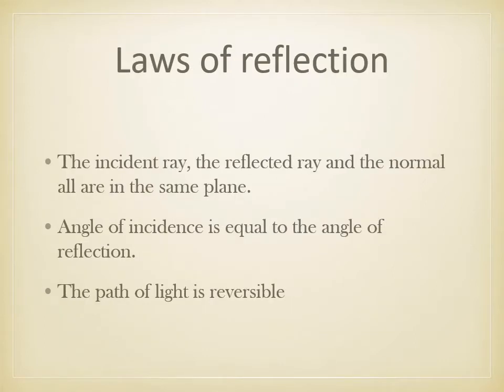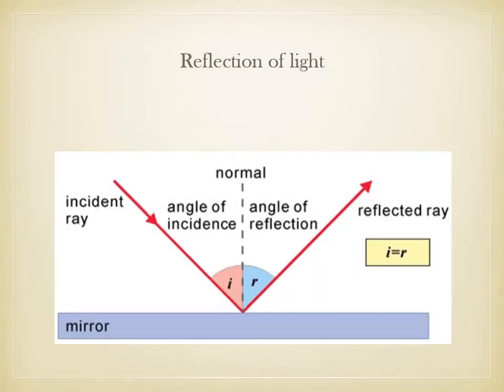The laws of reflection suggest that the incident ray, the reflected ray and the normal are in the same plane, the angle of incidence is equal to the angle of reflection, and the path of light is reversible. This can be seen in this diagram. You can see the blue mirror is a plane surface. The red arrow line is the incident ray, which reflects from the plane mirror. The dotted line shows the normal. Here the angle of incidence, i, is equal to the angle of reflection. Also the path is reversible.